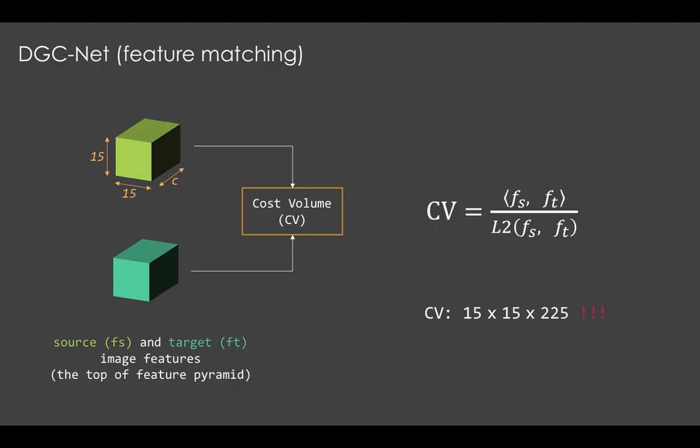It's important to note that the third dimension of the cost volume is a product of its width and height. Thus, it is not feasible to calculate such volumes in the bottom layers of the pyramid, where the spatial resolution of the feature maps is large. Therefore, at the bottom feature pyramid layers, we concatenate descriptors channel-wise.